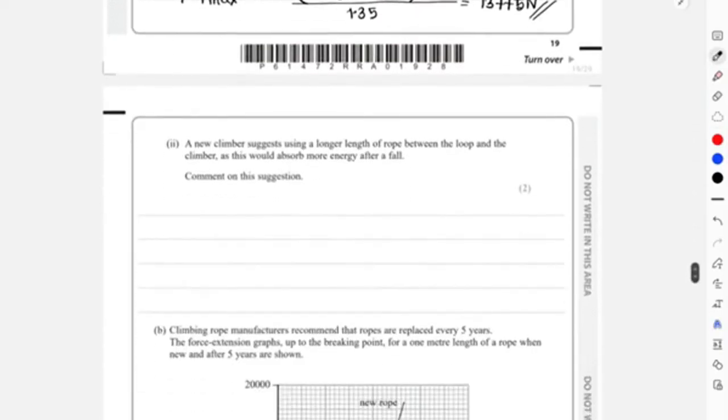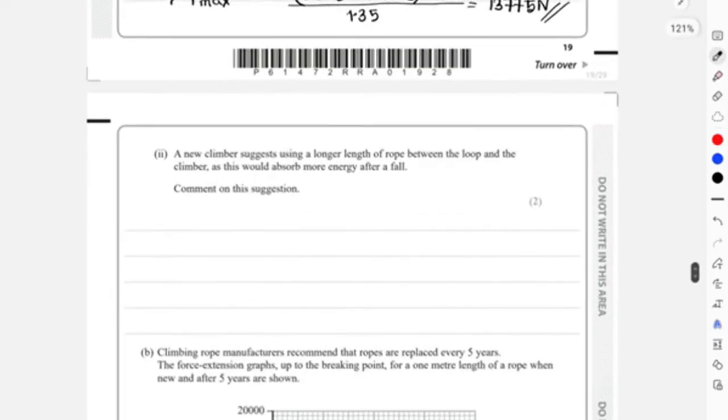Okay, so we'll move on to the next question. It says that a new climber suggests that a longer length of rope between the loop and the climber would absorb more energy from a fall. We need to comment on this. It was already given at the start that the energy from the fall was received by the rope. Now if we use a longer length, most of the energy from the fall will be received by the rope, so there will be less chance of injury for the climber. Now we need to comment on this statement.